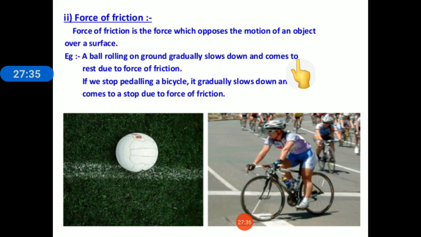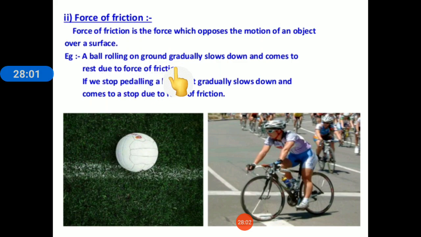Now the second type of contact force is the force of friction or frictional force. A force of friction is the force which opposes the motion of an object over a surface. What happens when you roll a ball on the ground? It gradually slows down and comes to rest. Why? This is due to the force of friction.